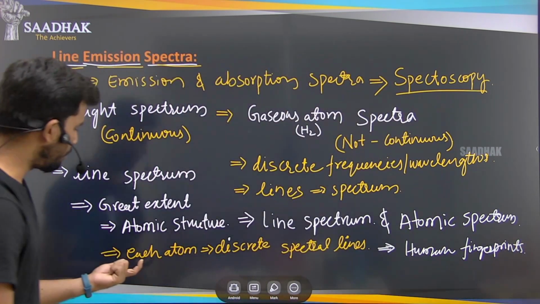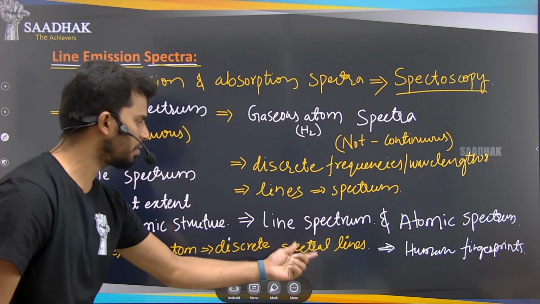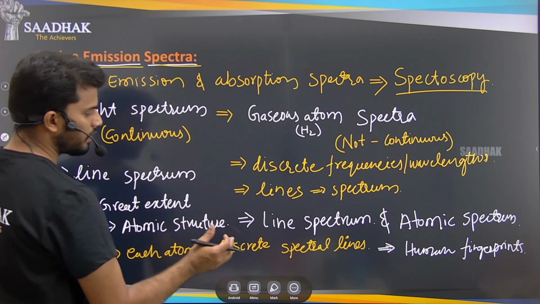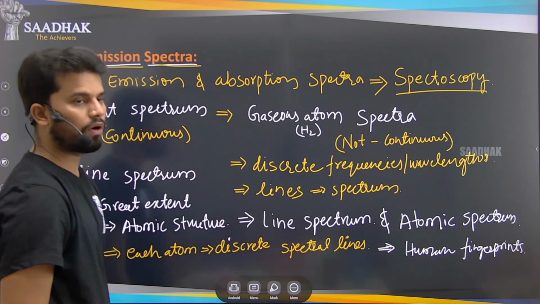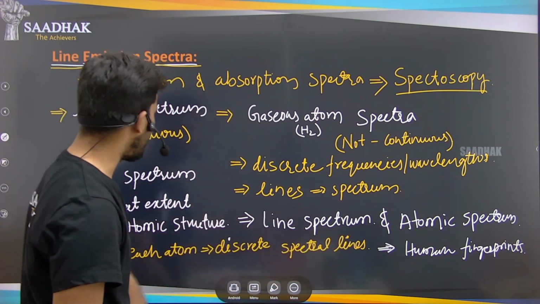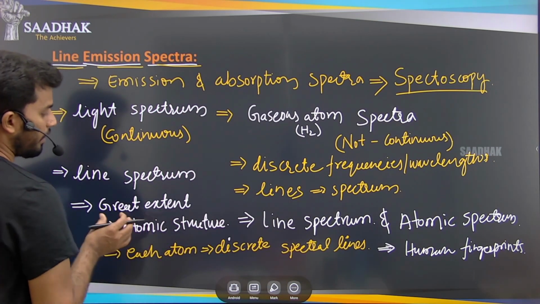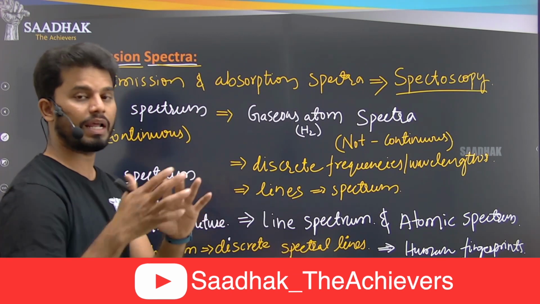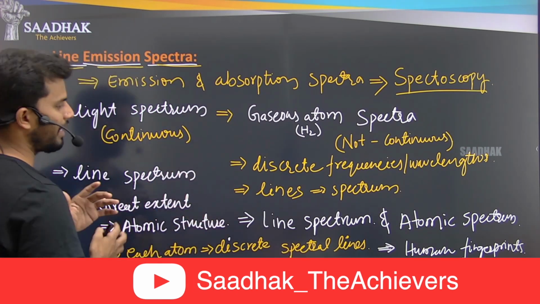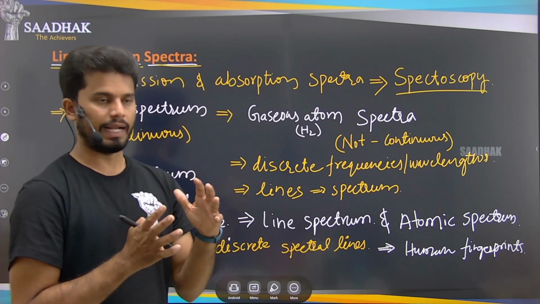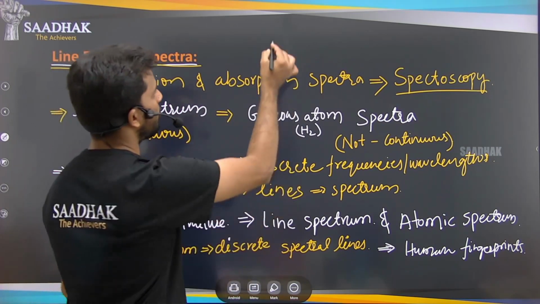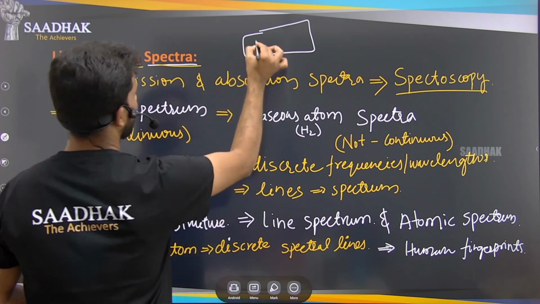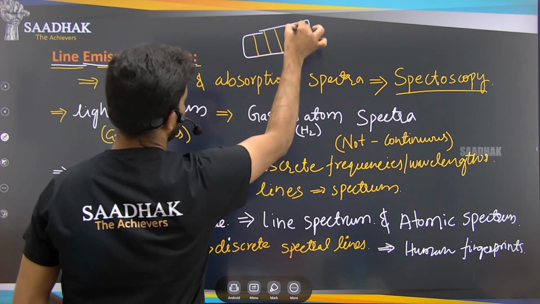Okay, because of this discrete nature of the spectral lines of the atoms, by the formation of different spectral lines, we can distinguish between the atoms, right? We can tell what the structure of an atom is. So if I take the hydrogen atom and its spectral lines, for example, suppose its spectral lines are like this, the same.